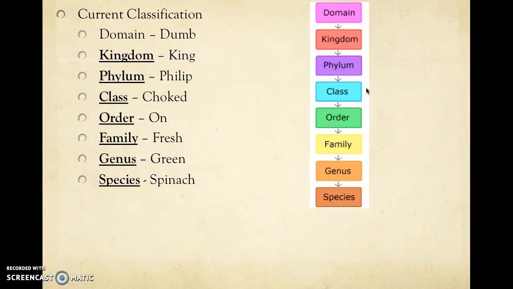There is going to be some point here in the future where you're going to come in and I'm going to ask you from memory to write these 8 classifications down in order. I'm going to need you to memorize them. Okay? So you're done with the notes. You should have highlighted 30 words.